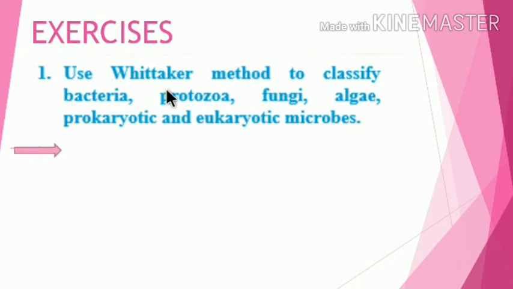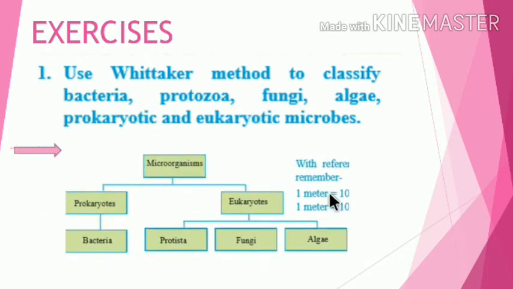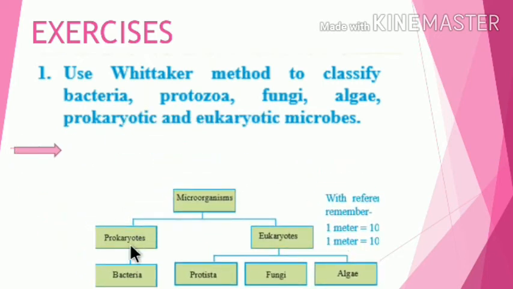Question 1. Use Whittaker method to classify bacteria, protozoa, fungi, algae, prokaryotic and eukaryotic microbes. What is the answer? Microorganisms are divided into prokaryotes and eukaryotes. Bacteria, eukaryotes, protista, fungi and algae. You can write here the characteristics of bacteria, protozoa, fungi and algae also. Next.